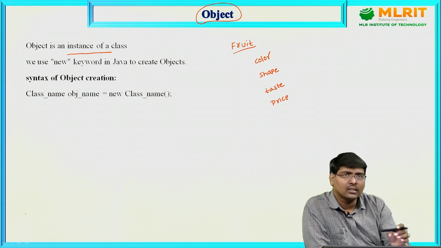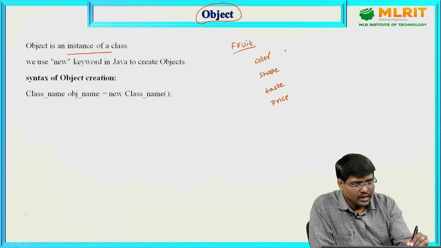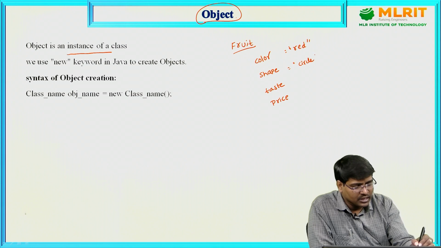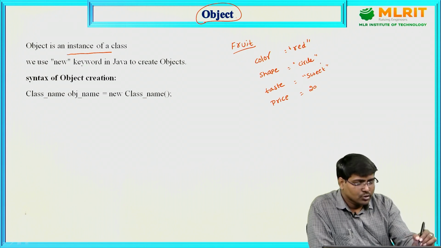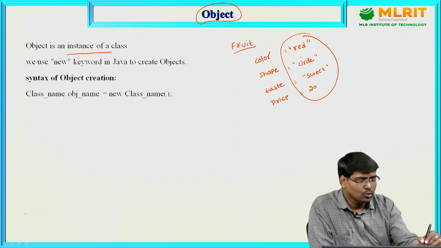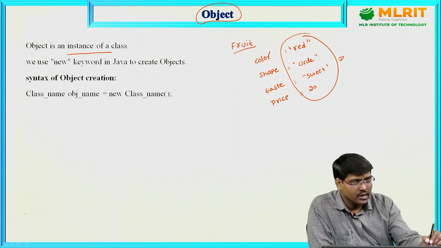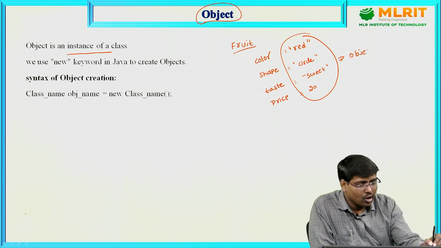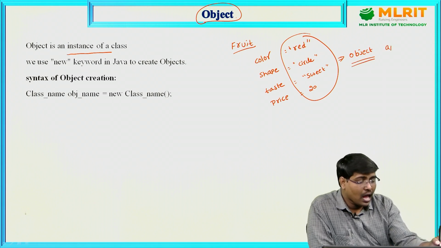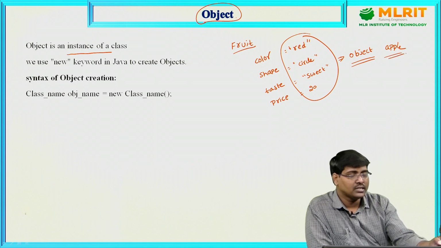Now, if I give color is equal to red, shape is equal to circle, taste is equal to sweet, price is equal to 20, based on those values we can say that fruit is an object, the object apple.